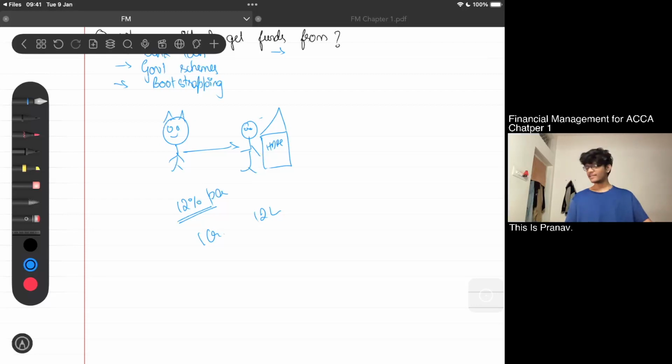And I don't have any market right now. I don't have any sales. I don't know how to start. And 12 lakhs out of your pocket. Is that difficult? That's difficult.